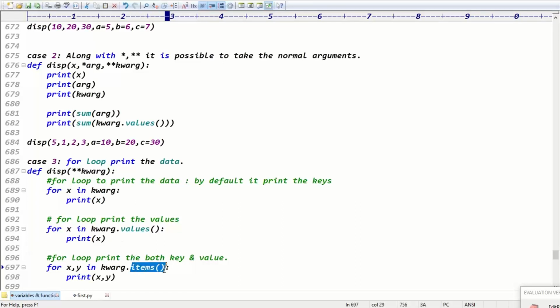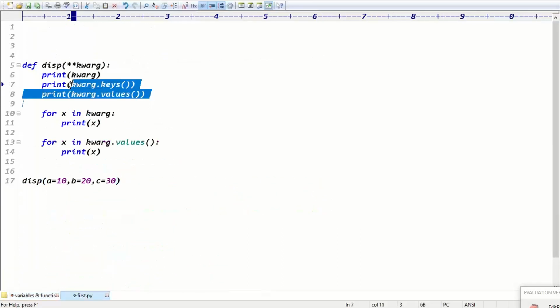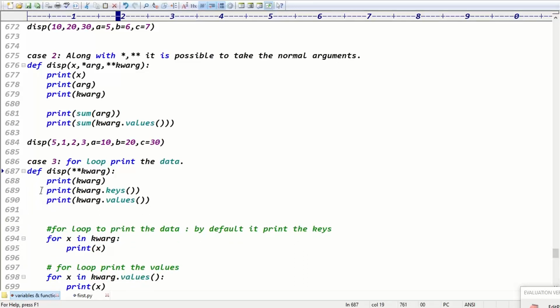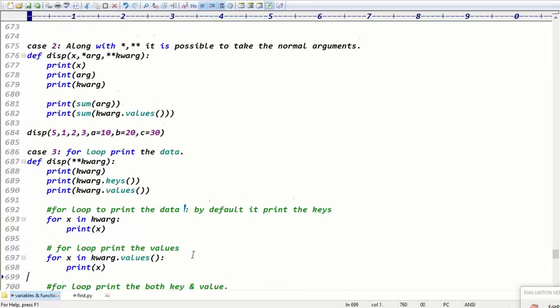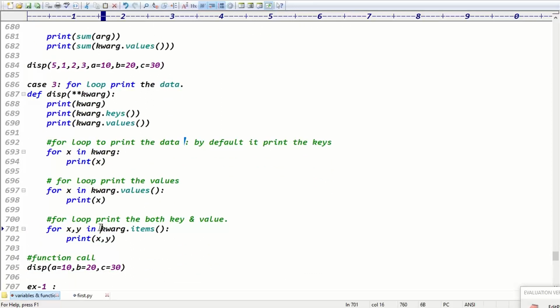So items means both key and value. Then x and y can take the value. See, for example, these three lines, let me copy. Here if you paste the three lines, exactly. Now you can see kwargs.keys(), kwargs.values(), and the for loop to print the data. By default the for loop prints the keys, the values method prints the values, and to print both keys and values, we can use kwargs.items().